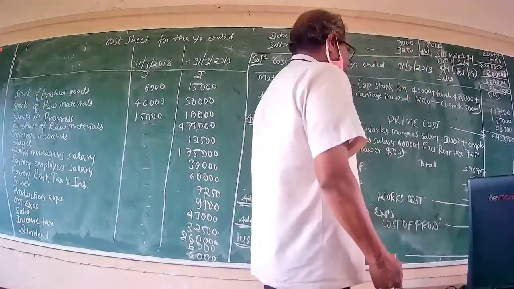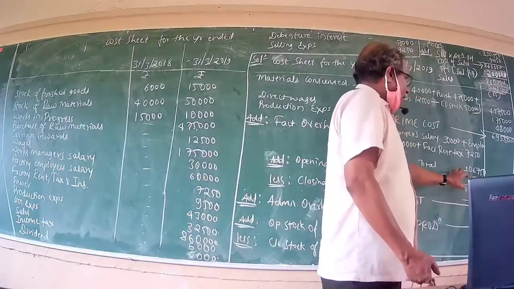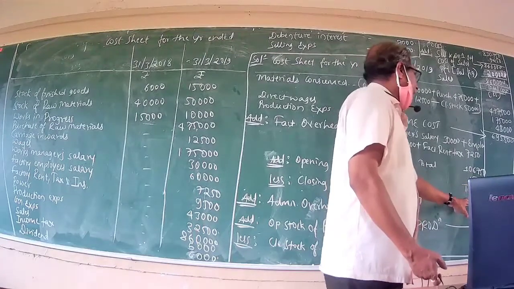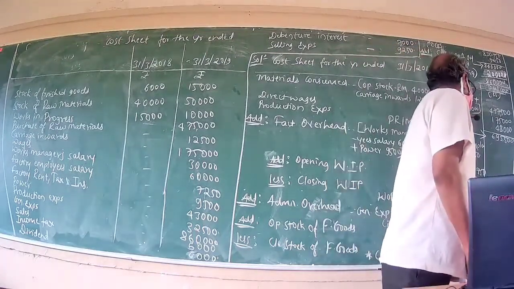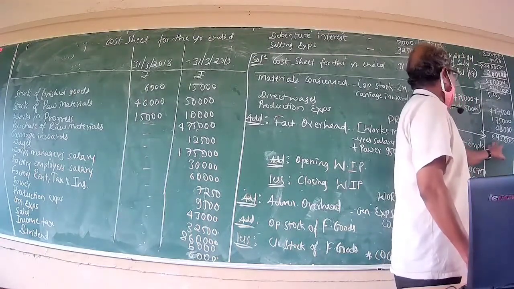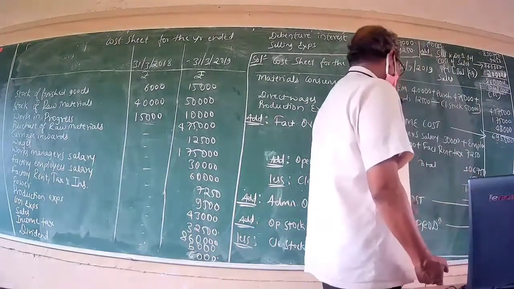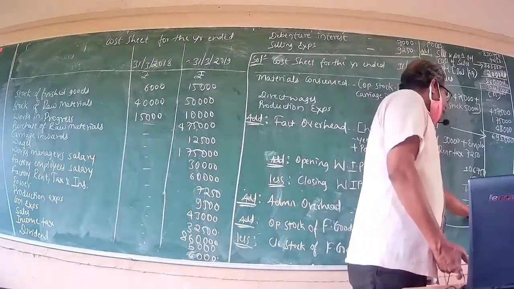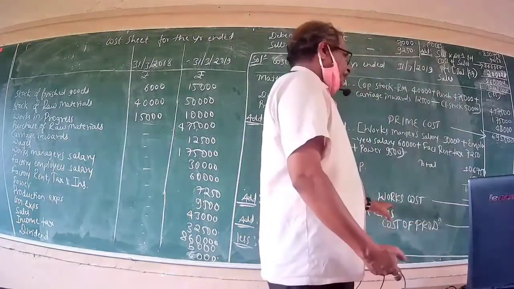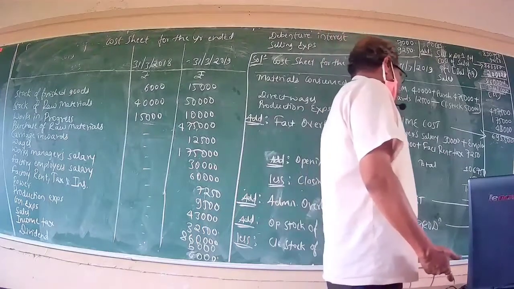So accordingly, 15,000 less closing work in progress of rupees 10,000. Now, to the factory overhead, opening work in progress having been added and closing work in progress having been deducted, the resultant figure would be 1,11,750. So the prime cost of rupees 6,95,500, with 1,11,750 added up, the resultant figure stood at rupees 8,07,250, which we call works cost. Works cost can also be called factory cost. Both are synonymous.